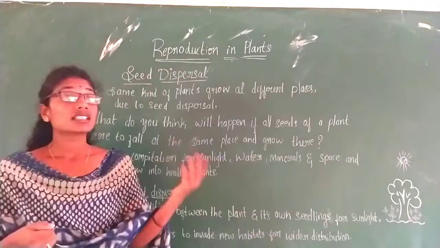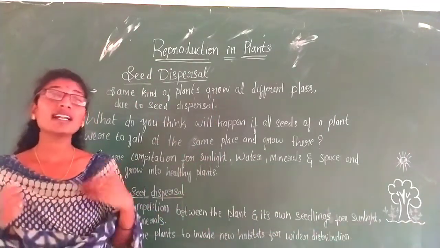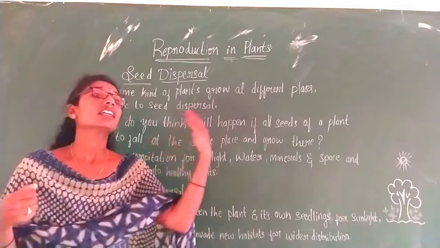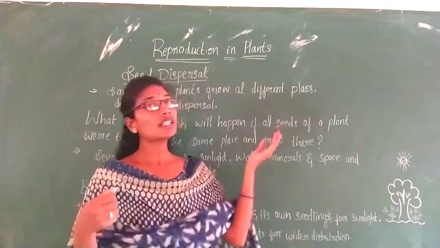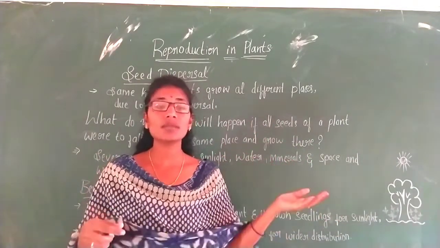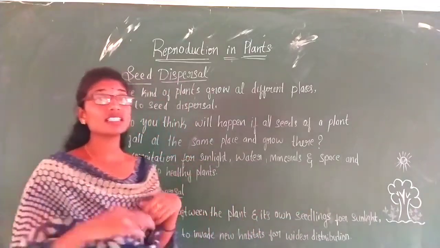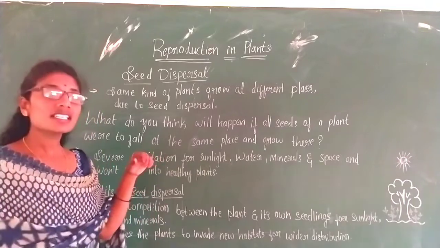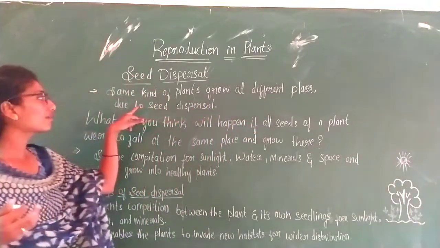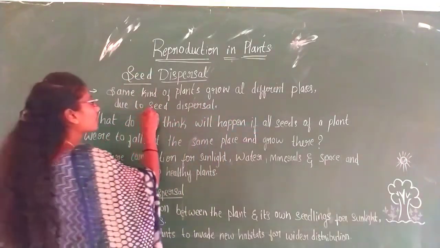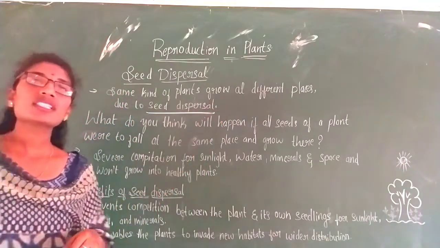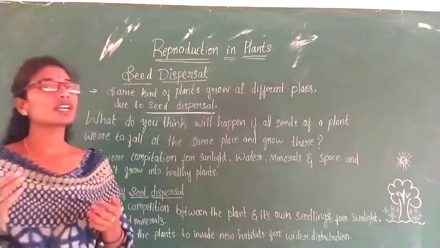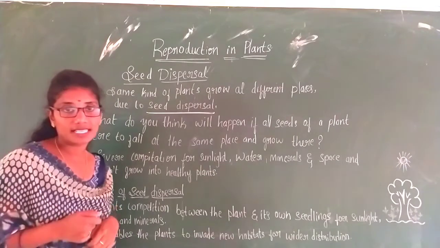So the neem plant is the same, but it can be seen in Karnataka, Andhra Pradesh or Tamil Nadu. That means the same type of plants can be seen in different places. So how is this happening? This is happening because of seed dispersal. Due to seed dispersal we can see the same kind of plants in different places.